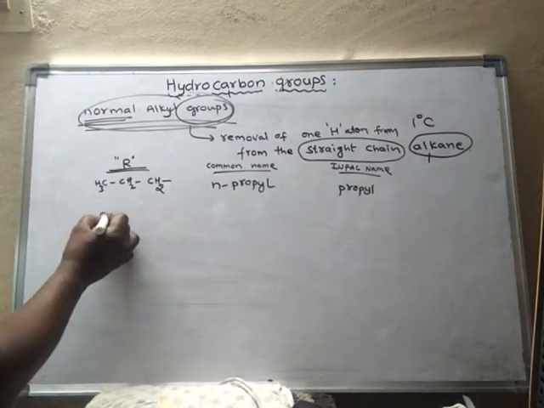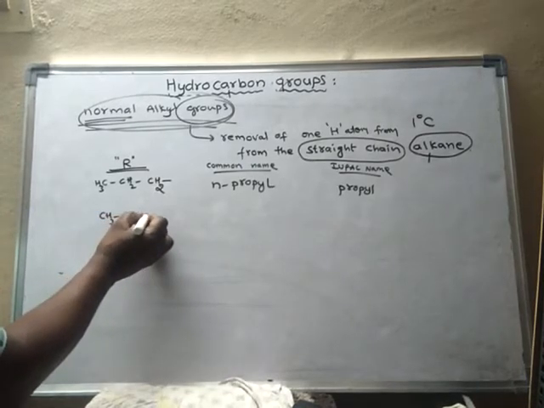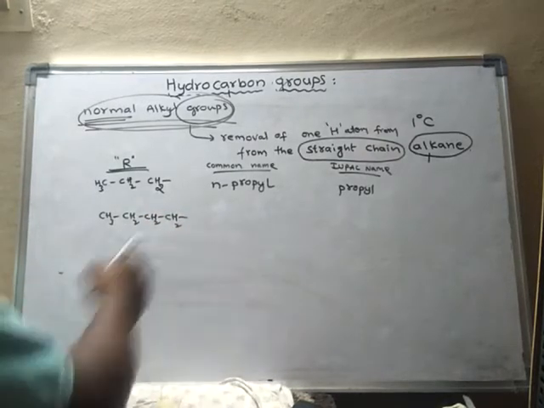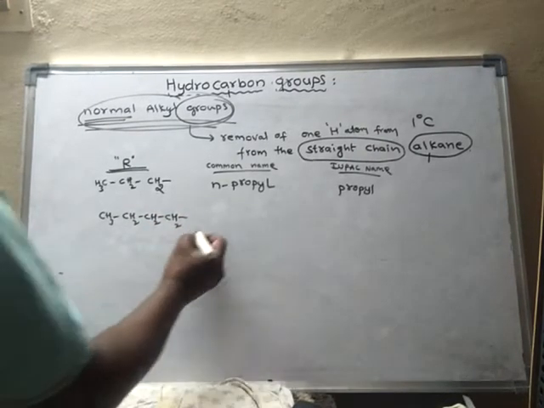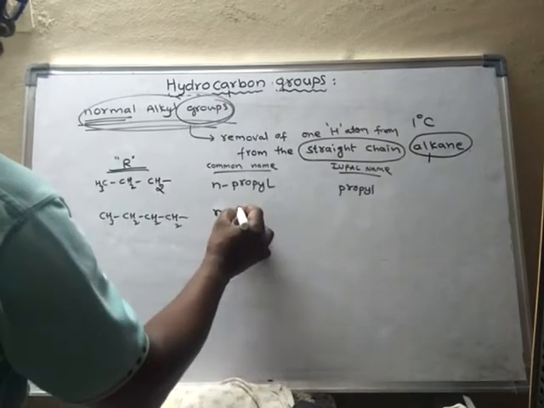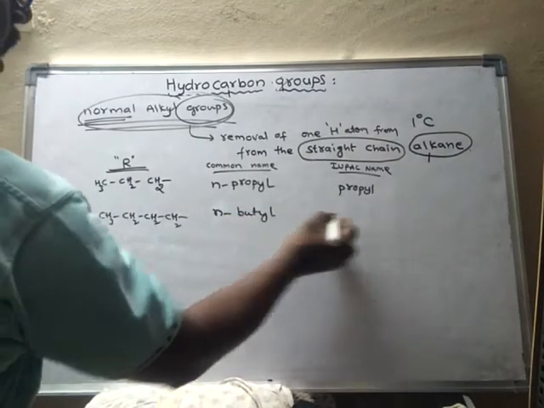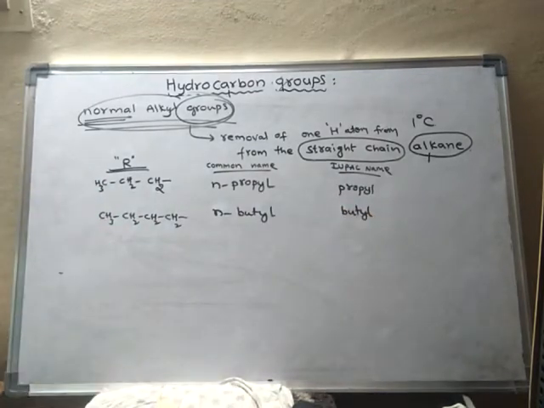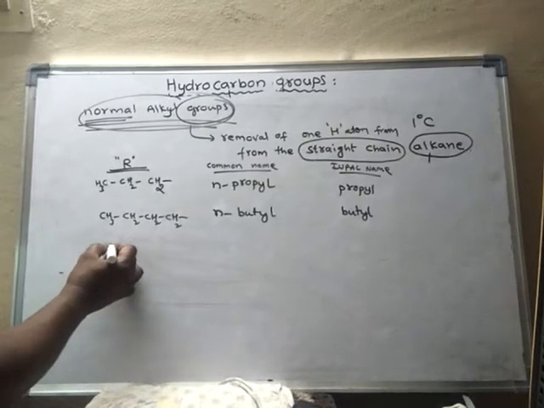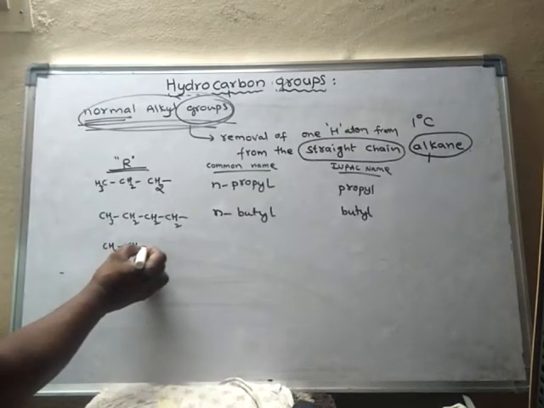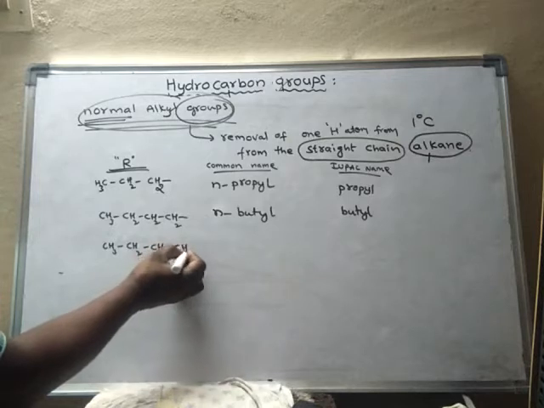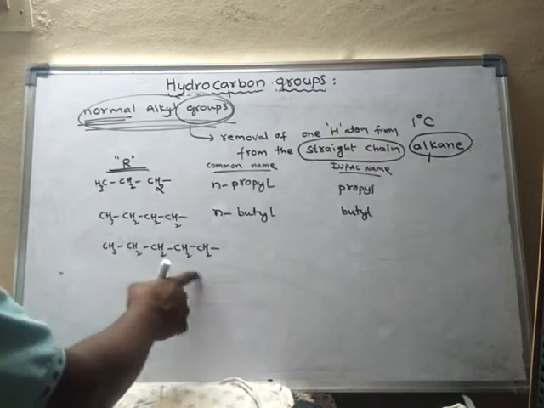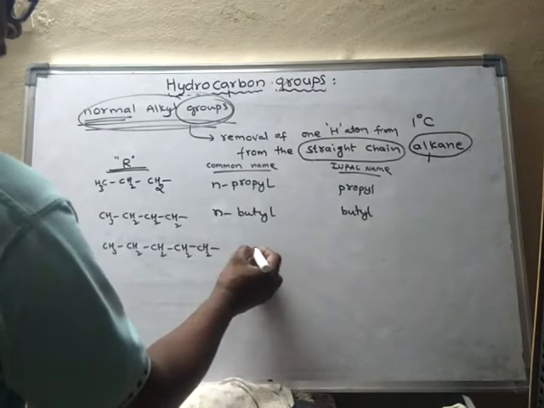Another one. CH3, CH2. One hydrogen is removed from this carbon. Now it is called N-butyl. Already we have seen just now. N-butyl. IUPAC name is butyl. See, CH3, CH2. So one hydrogen is removed. So now it is alkyl. Which alkyl is it? N-pentyl.